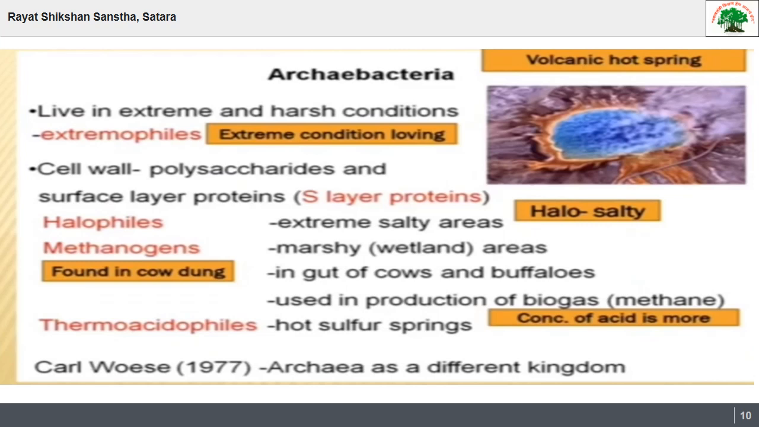Then the third one is thermoacidophiles. Thermoacidophiles means very high temperature and acid, heat lovers actually. So they live in hot sulfur springs. So these are some kinds of Archaebacteria. In the previous classification, Archaebacteria was not included under any special kingdom. That's why Archaebacteria is included in kingdom Monera by Carl Woese.